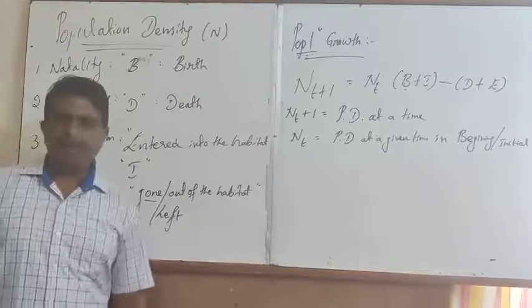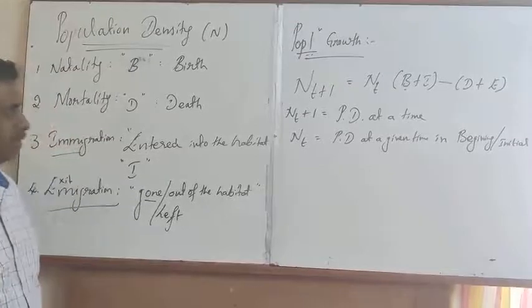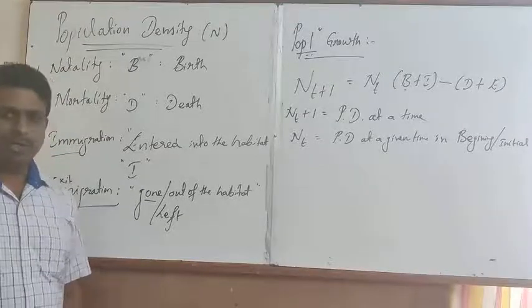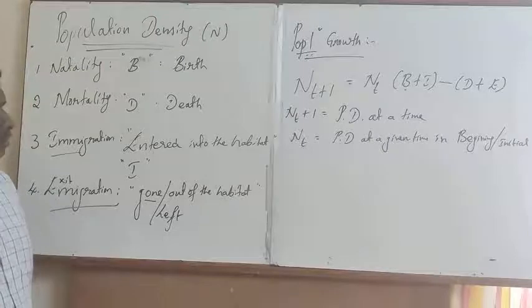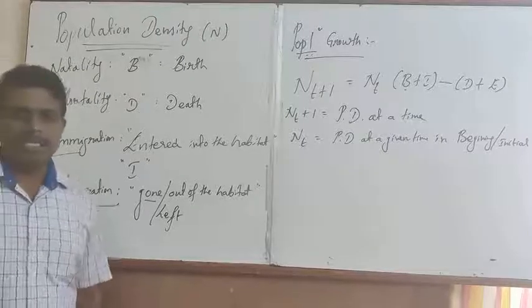One of the simple mathematical expressions widely employed to determine the population density is N(t+1).